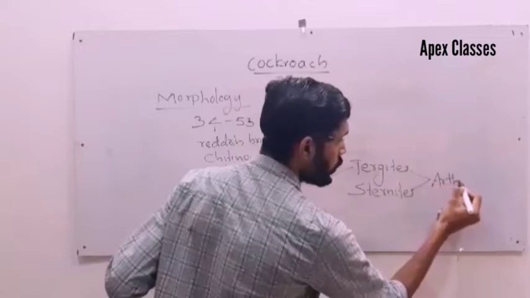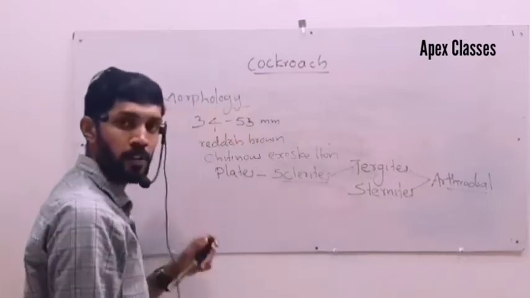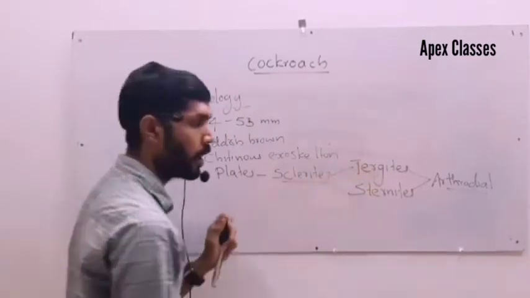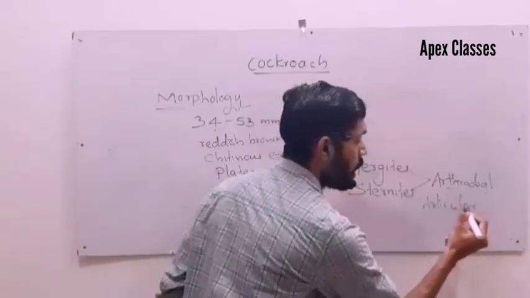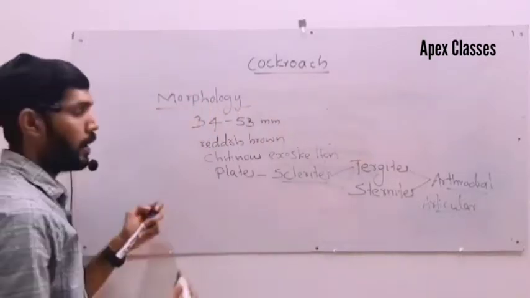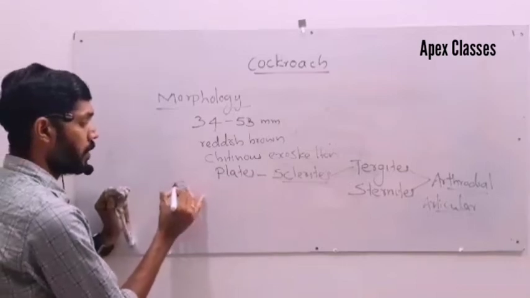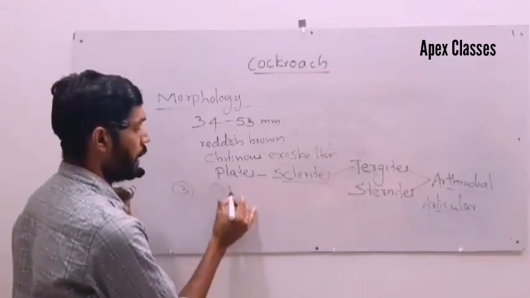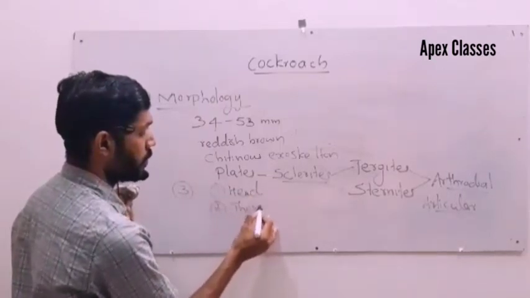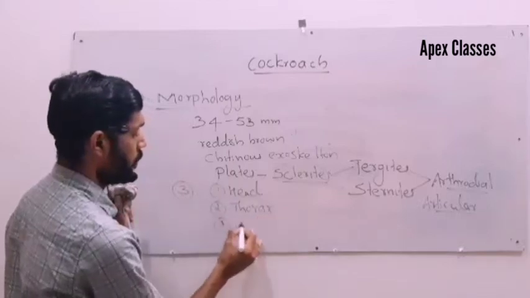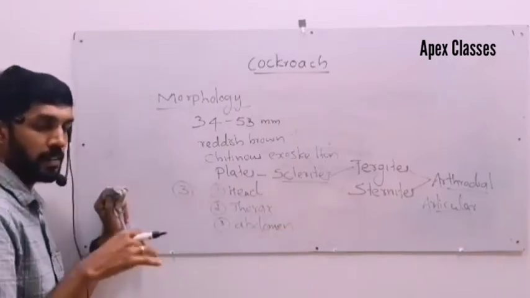The tergites and sternites, both the ventral side and the dorsal side, are joined by arthrodial membrane. This is also an important point. Arthrodial membrane is also called, maybe a question, articular membrane. Then the body of cockroach is divided into three distinct parts. That is head, thorax, abdomen. These are the three distinct parts of cockroach.